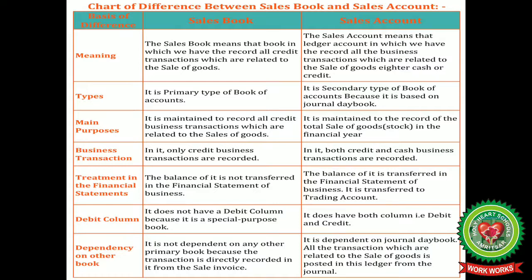In the sales book, we do not have any debit column, but in a sales account, we have both debit as well as credit columns. Sales book is not dependent on any other primary book, but for making of sales account, we need the journal so that we can draw out the postings and record them in sales account.